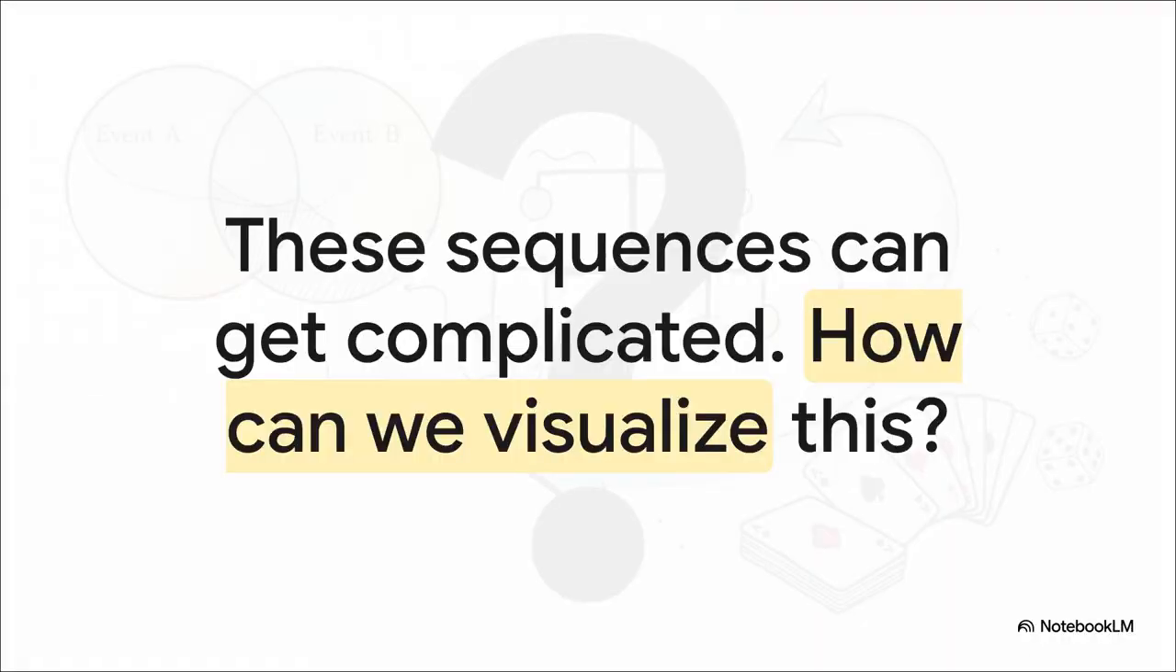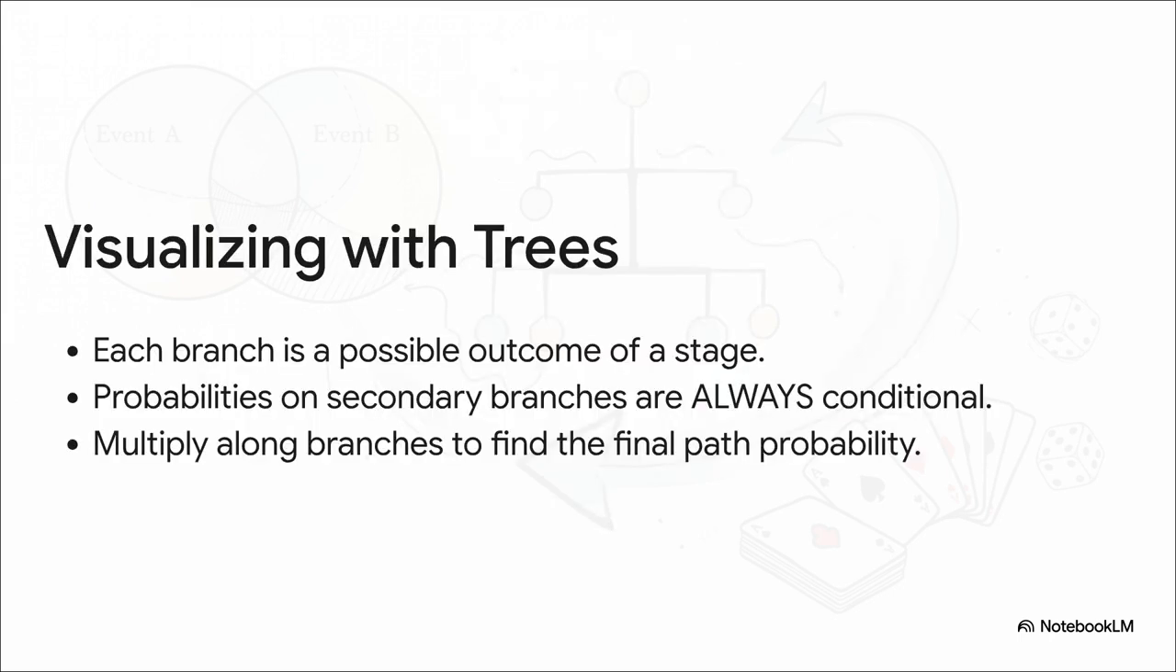Thinking of it as a story is a great way to wrap your head around it, but these sequences can get messy pretty fast. We need a way to map out all the possible paths the story can take. So, how can we actually visualize this? The answer is a tree diagram. They are the perfect tool for the job. Every fork in the road is a new branch, representing a possible outcome.